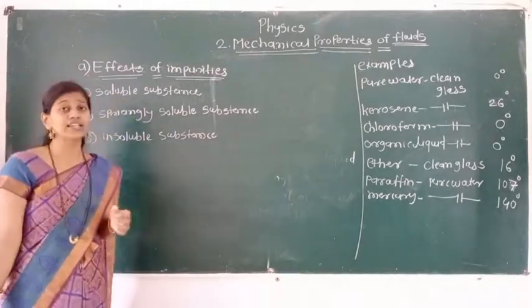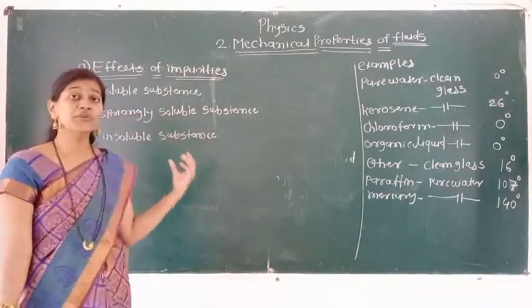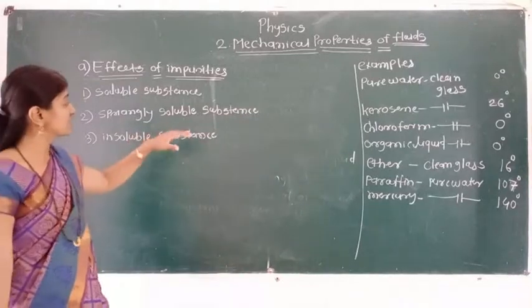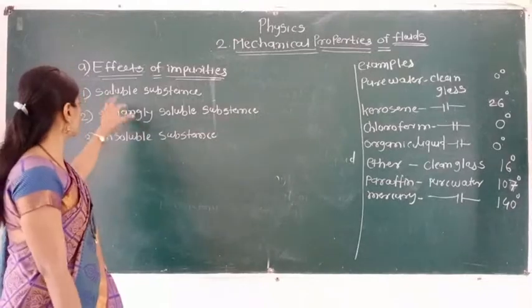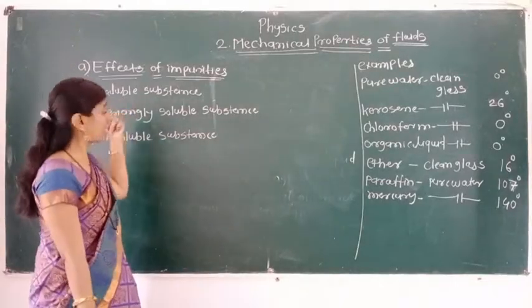Soluble substance: in that we can take what is the effect of that impurity. When this impurity we are adding in water, at that time the surface tension increases or decreases, that we have to see. Here we can take NaCl, common salt.